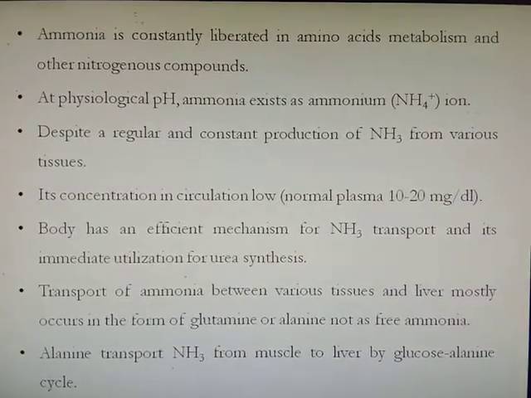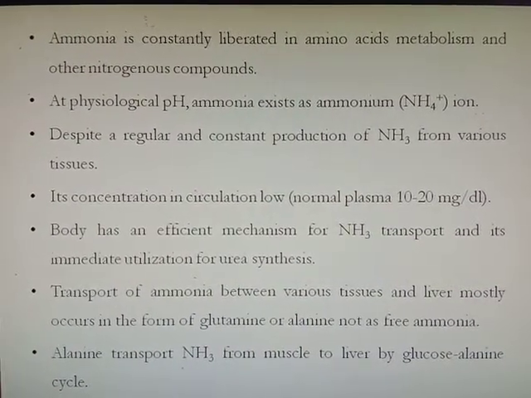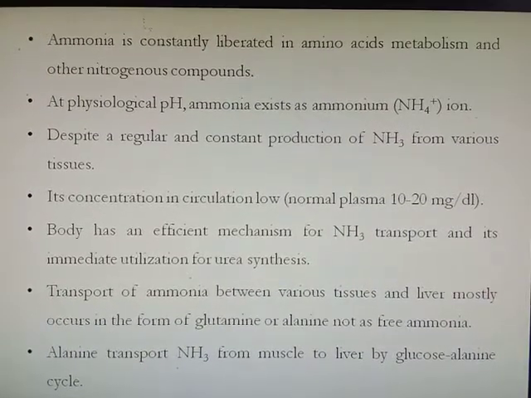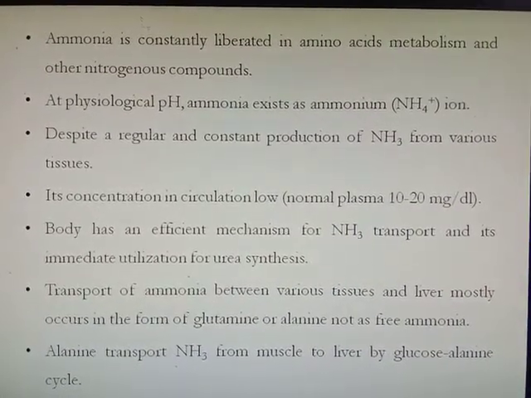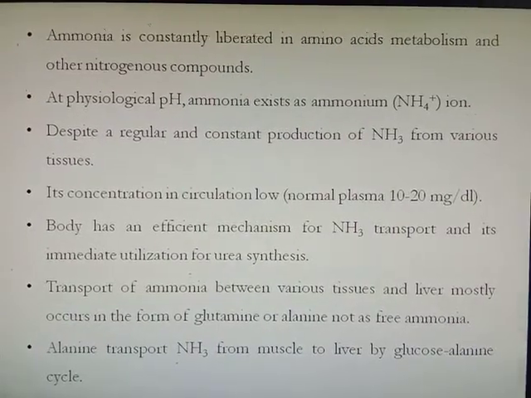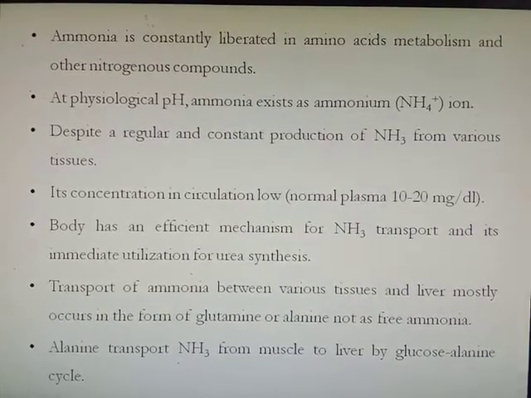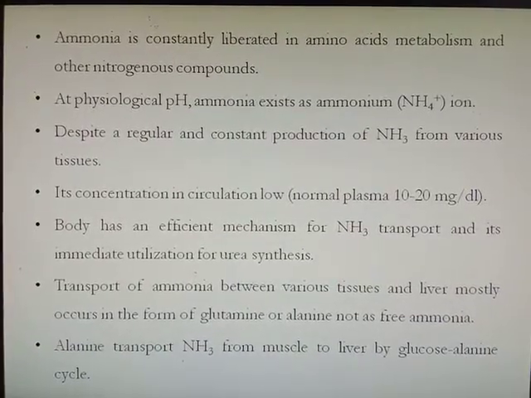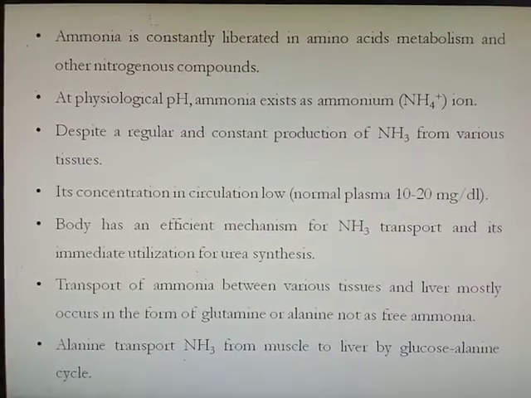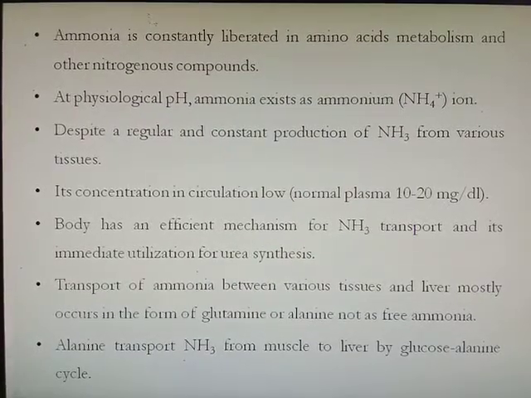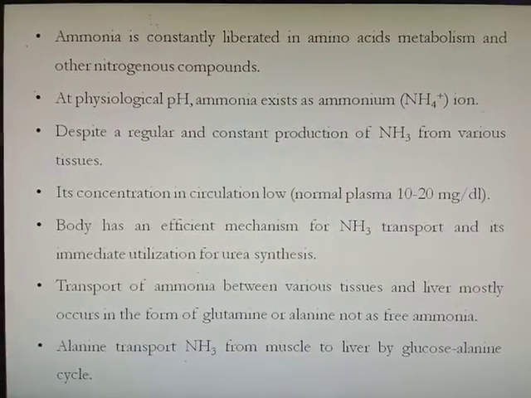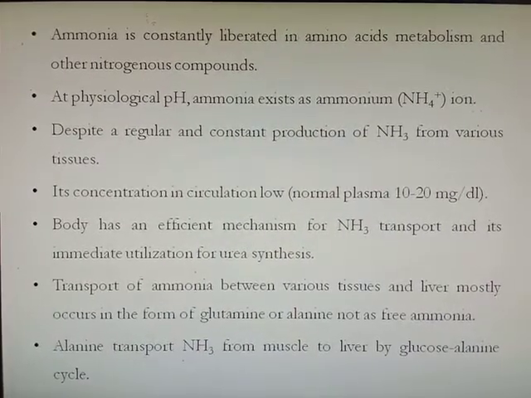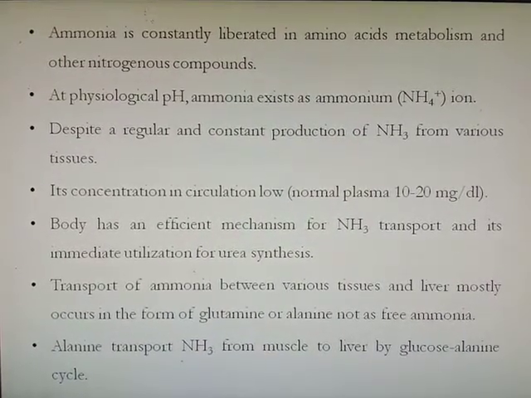Ammonia is constantly liberated in amino acid metabolism and other nitrogenous compound metabolism. At physiological pH, ammonia exists as an ammonium ion. Despite the regular and constant production of ammonia from various tissues, the concentration of ammonia in circulation is very low. The normal concentration is 10 to 20 microgram per dL, because the body has an efficient mechanism for ammonia transport and its immediate utilization for urea synthesis.